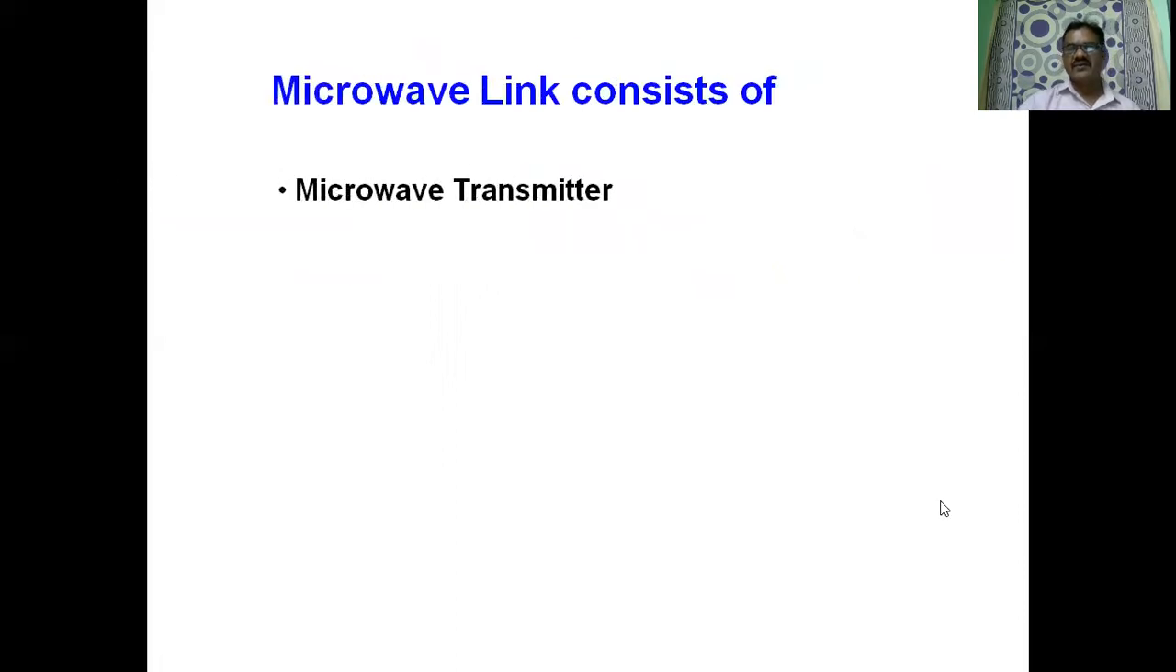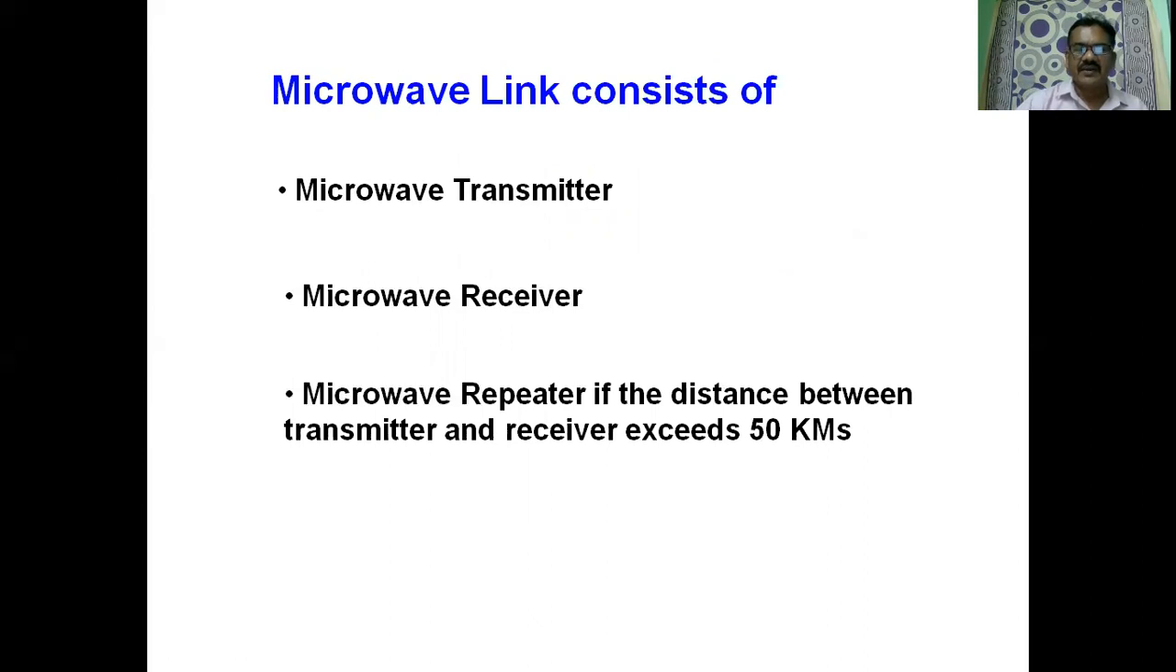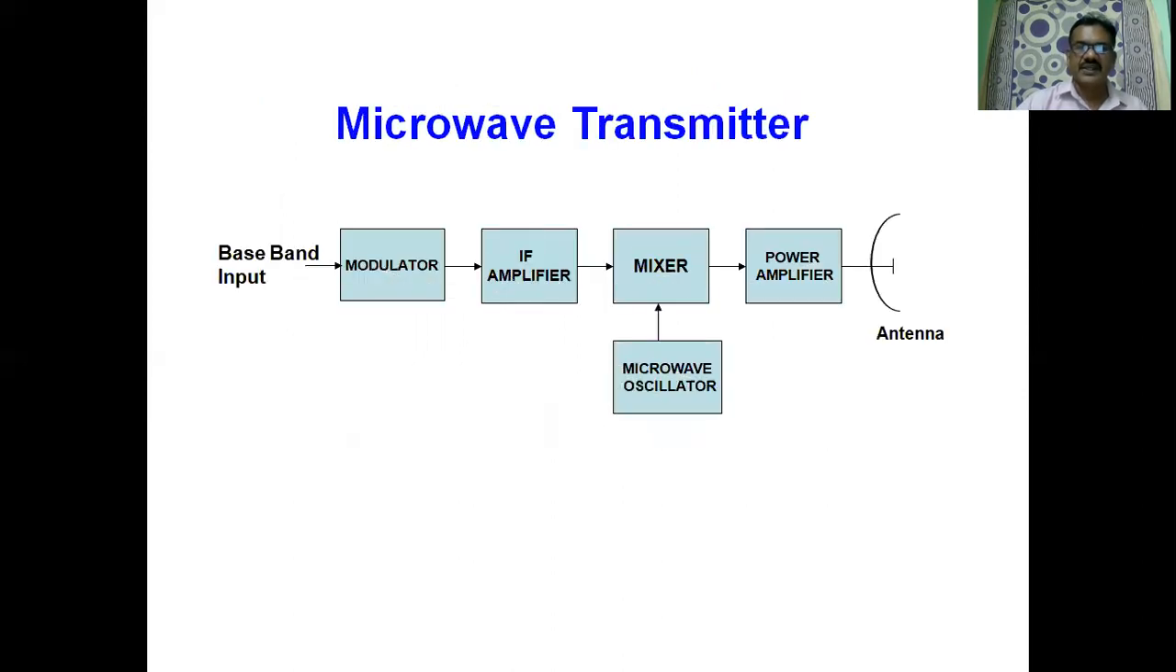And therefore a microwave link consists of a microwave transmitter, microwave receiver, and microwave repeater if the distance between the transmitter and receiver exceeds 50 kilometers. This is the basic block diagram of a microwave transmitter. It consists of modulator, IF amplifier, mixer, microwave oscillator, power amplifier, and transmitting antenna.